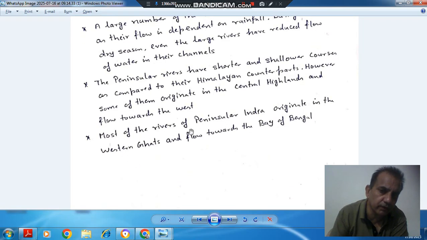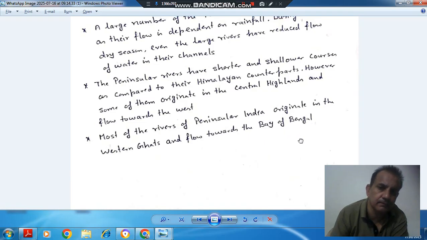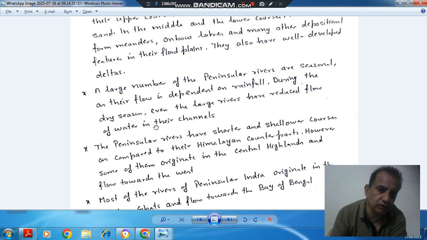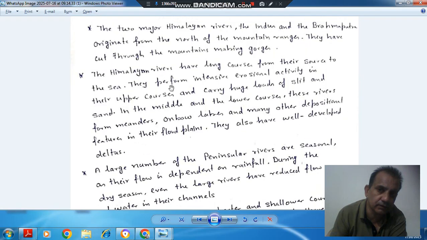Next part is: most of the rivers of peninsular India originate in the Western Ghats and flow towards the Bay of Bengal. So the Western Ghat, we know, is the elevated western part in the south, and from there these rivers originate and flow towards the eastern side into the Bay of Bengal. So this is the introductory part of drainage. Okay.